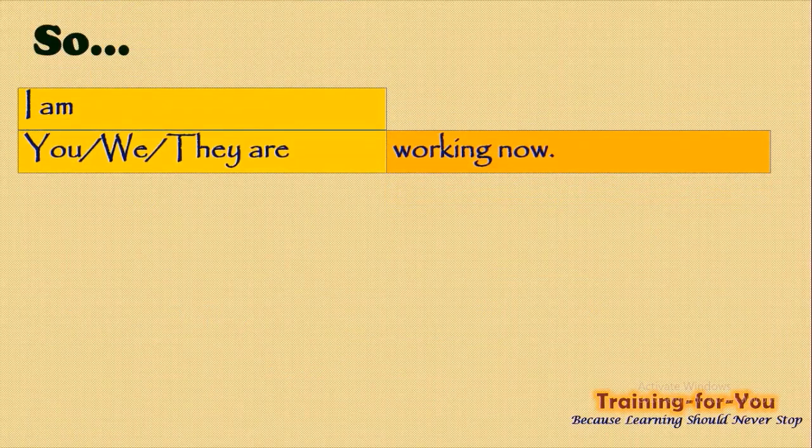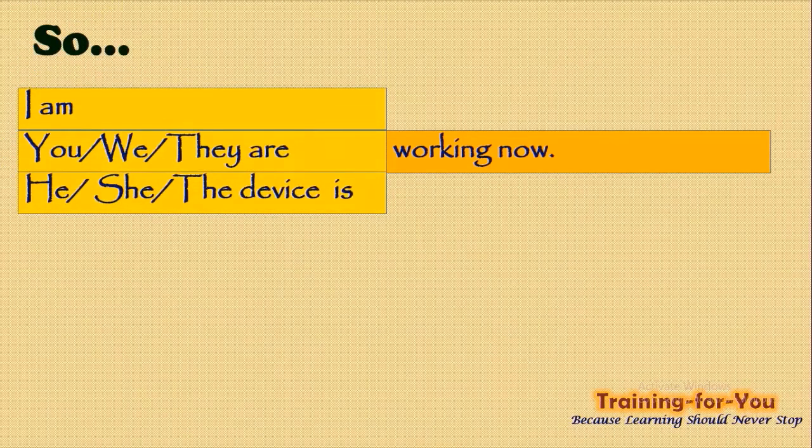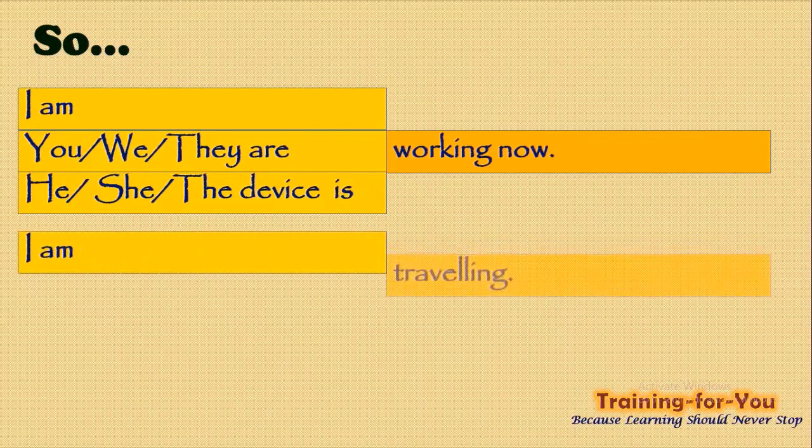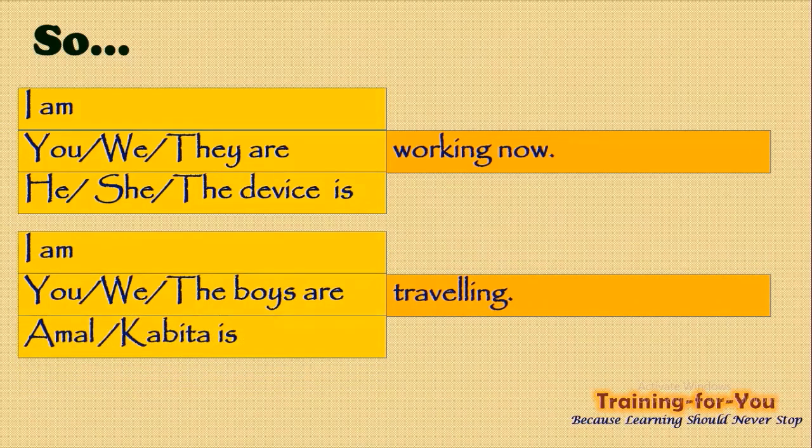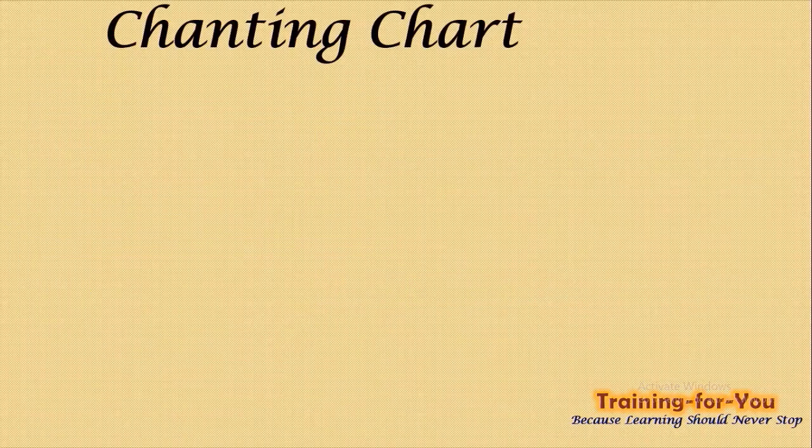I am walking now, you, we, they are walking now, he, she, it is walking now. I am traveling, you, we, the boys are traveling, Amal, Kavita is traveling, like this. If required, prepare a chanting chart and practice.